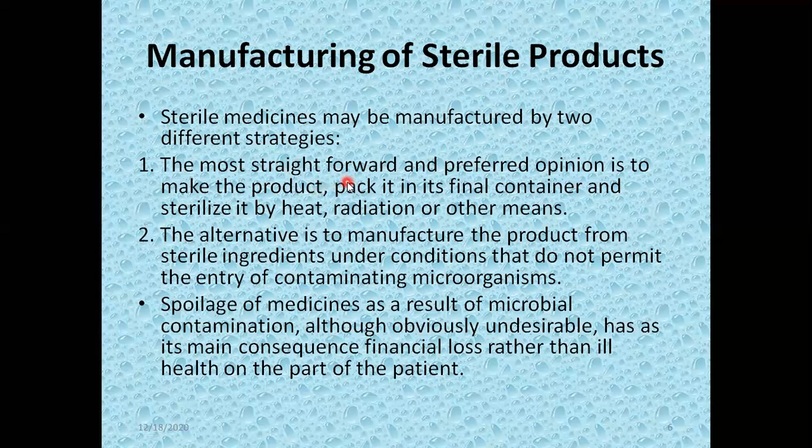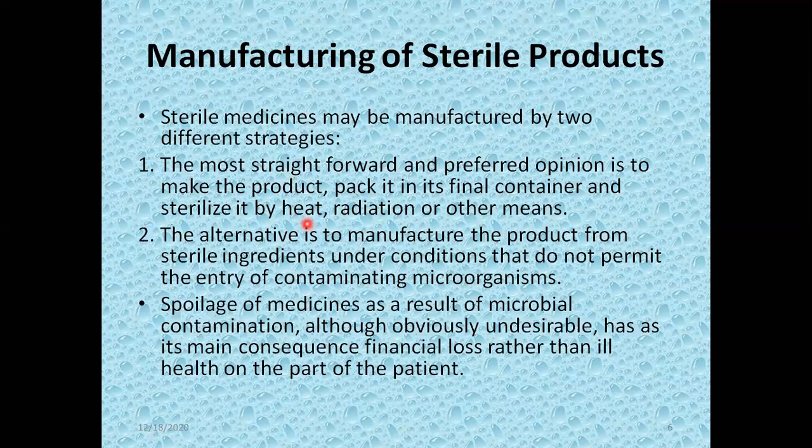The first, the most important one, is that the product is made, then packed in its final container. Final container means the container in which it is marketed, the container in which it is supplied to the end customer, to the public. So this product is manufactured and then packed in the container in which it is to be marketed, and then this container which contains the product is subjected to sterilization either by heat or radiation or other means. And this selection of the method, heat, radiation or other, depends upon the nature of the product.